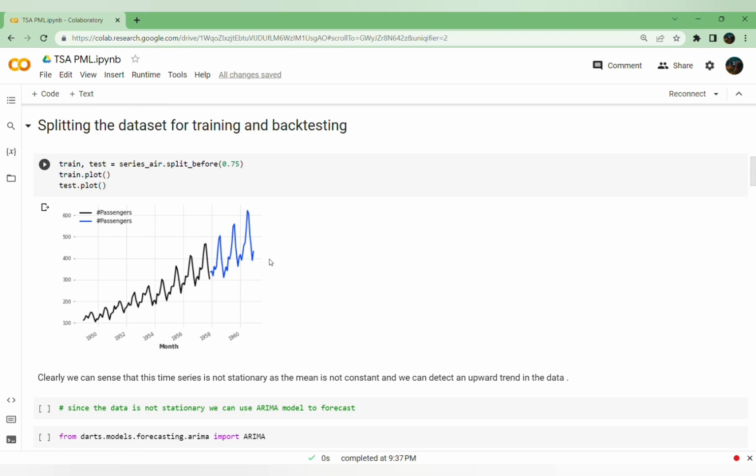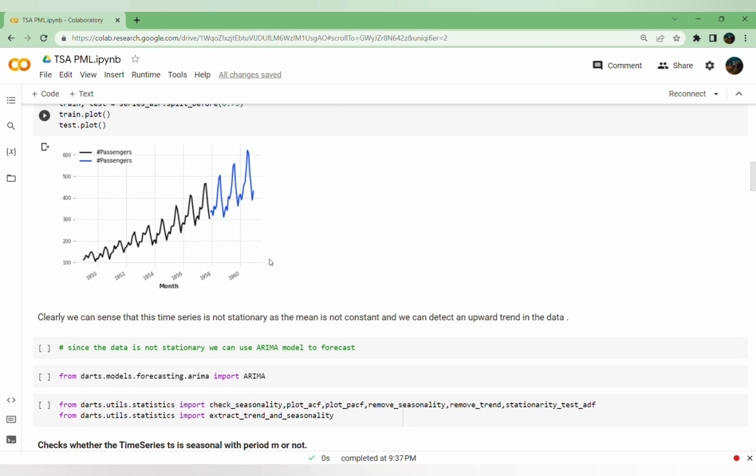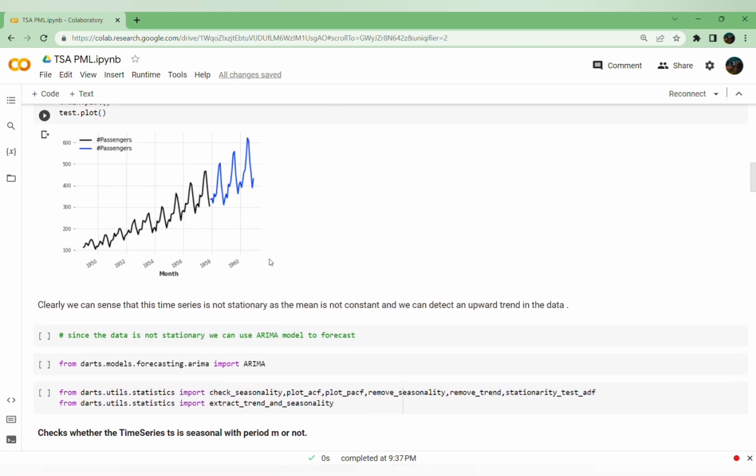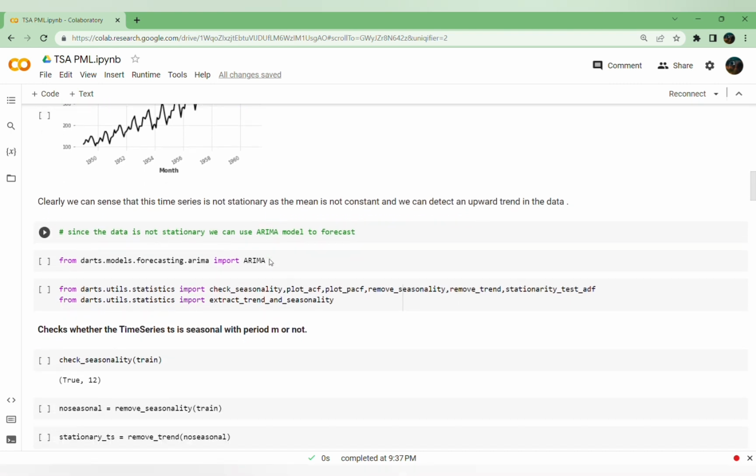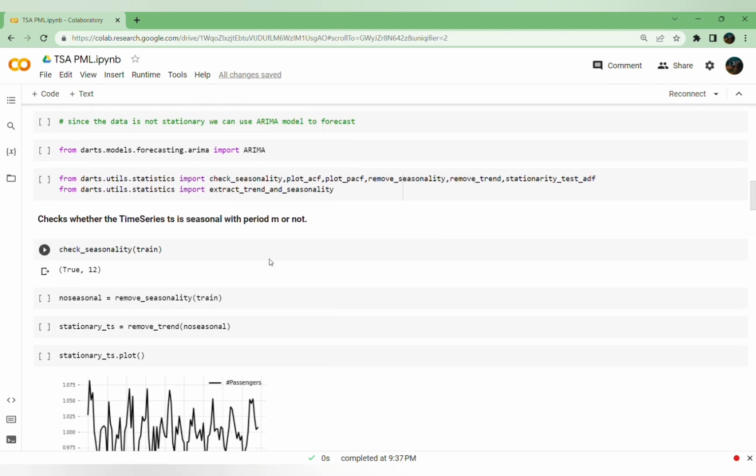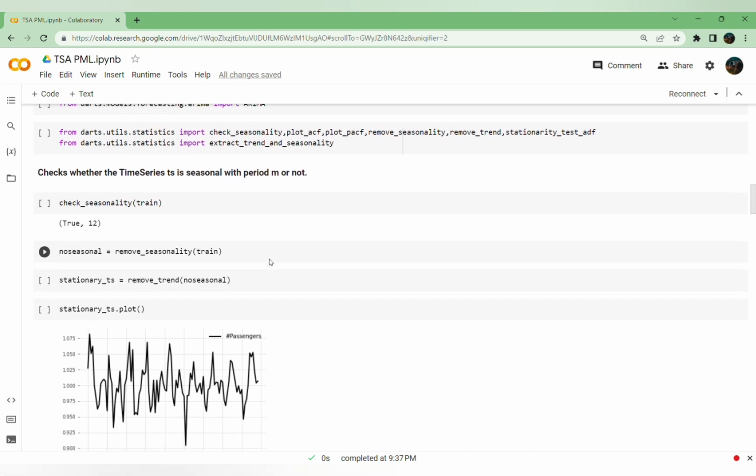So as we can see, we have to remove the trend and seasonal component in order to make it stationary. This library has a function, check seasonality, that returns whether the time series data is seasonal or not, and also returns the number of time periods that have the seasonality component in it. I'm also removing the seasonality and the upward trend, and I'm plotting the data. As we can clearly see, there are no seasonal or trend components, and the mean is constant and the variance is constant over time.